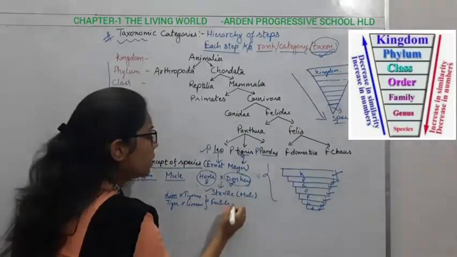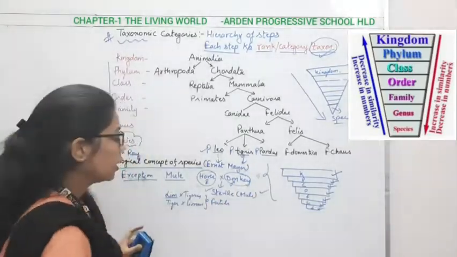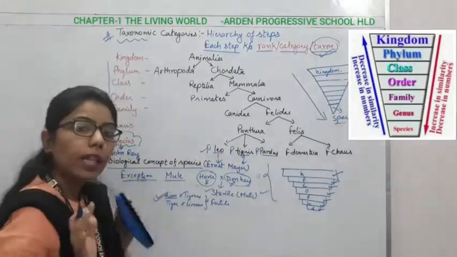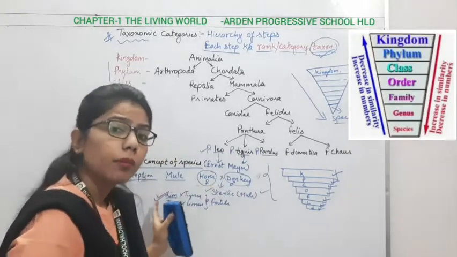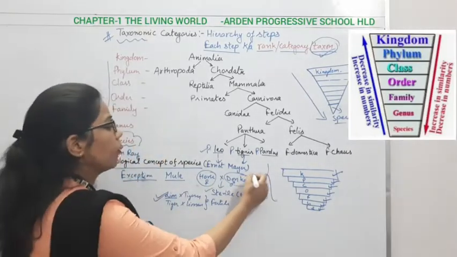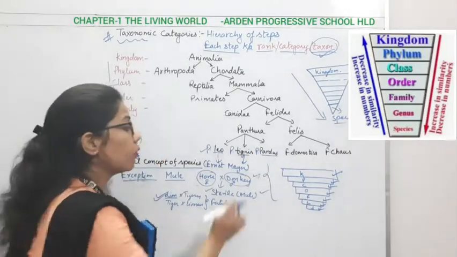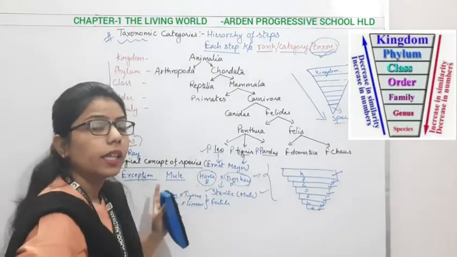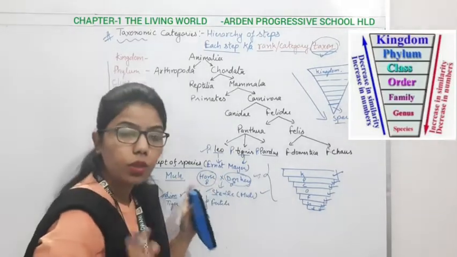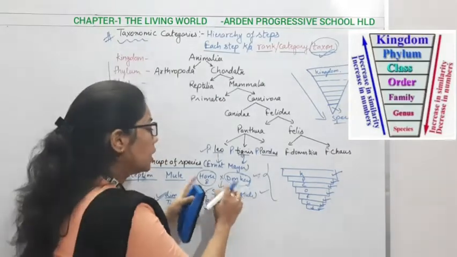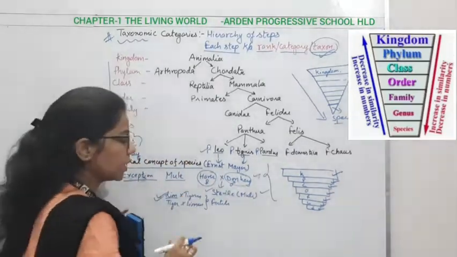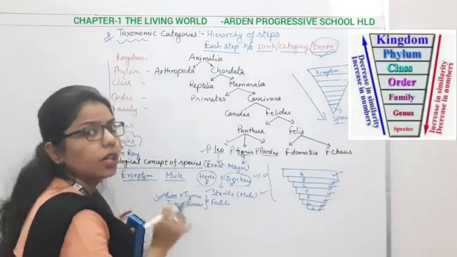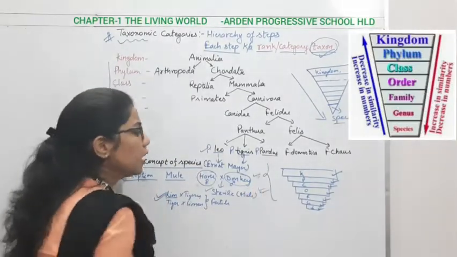Now this one happens in the captivity area, not in natural conditions. It means we go for proper fertilization, and this type of hybridization is known as interspecific. What do you understand by interspecific? It means there are two different species, but this is happening in controlled conditions, not in natural conditions.